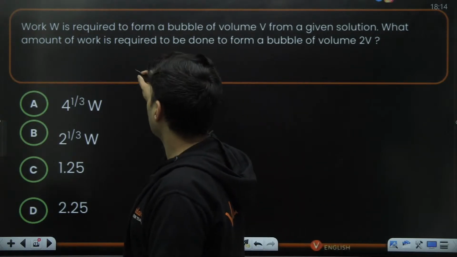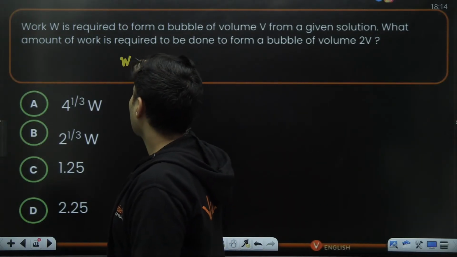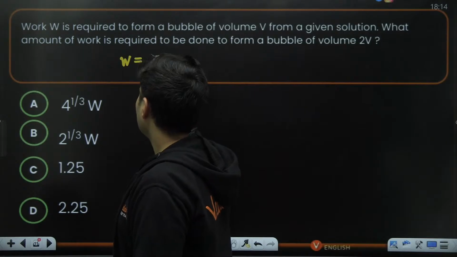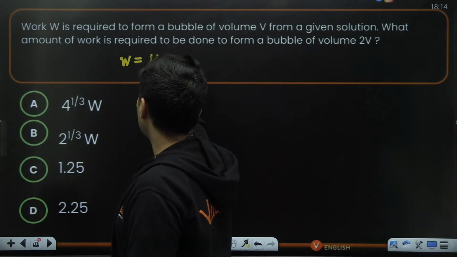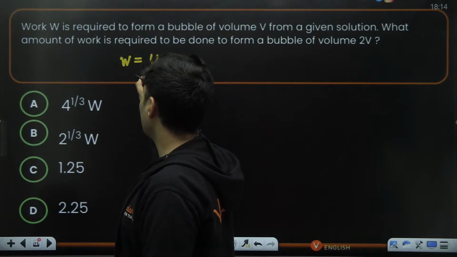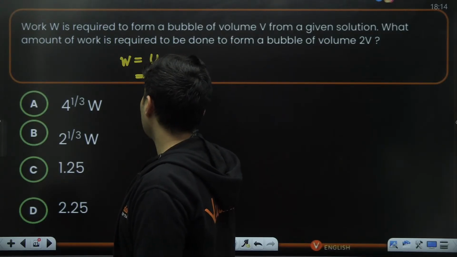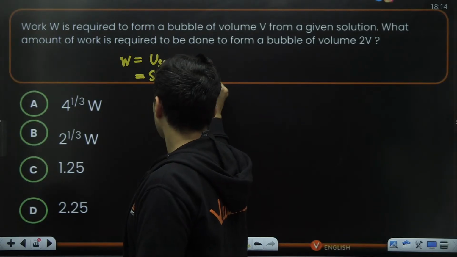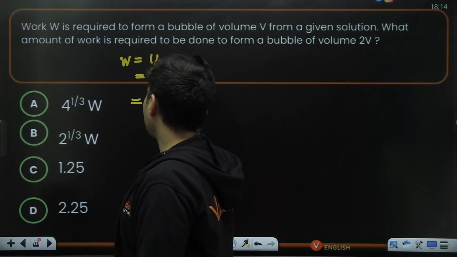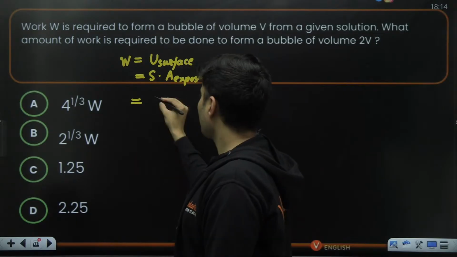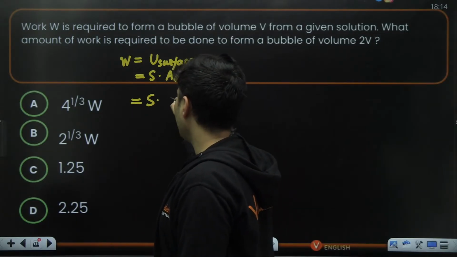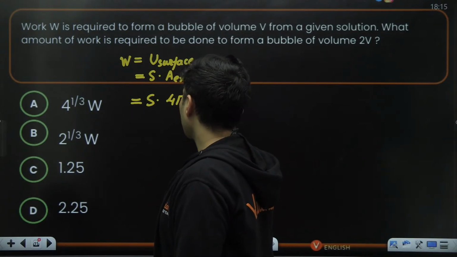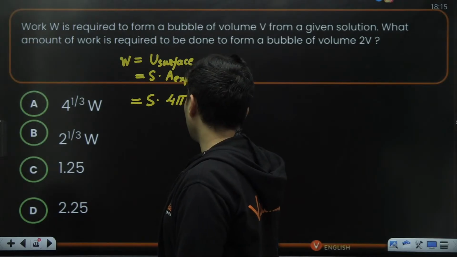Okay, so the work done will be the surface potential energy that you will have to give, and the surface potential energy is S multiplied by the area which has been exposed for that bubble. So SA is the value of the energy. Surface tension is S, area is 4 pi r square, but there are two areas.